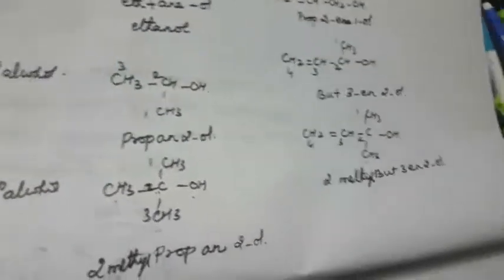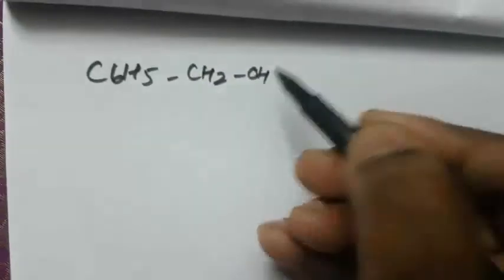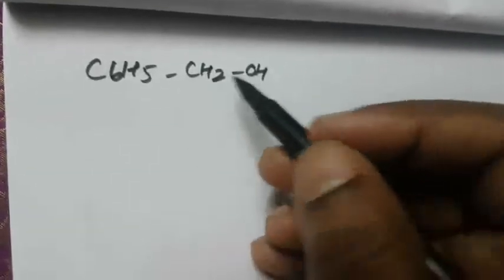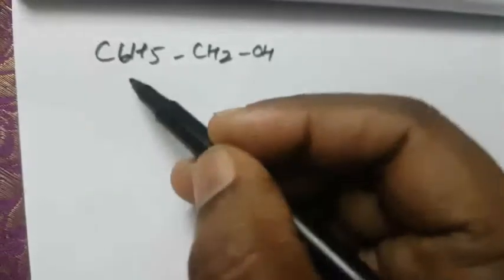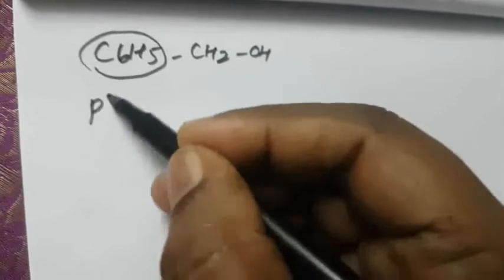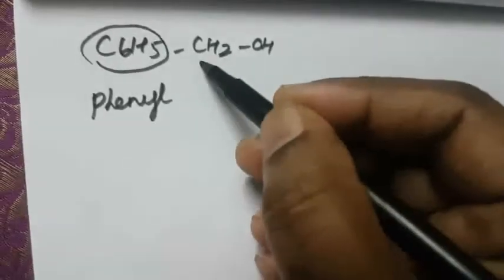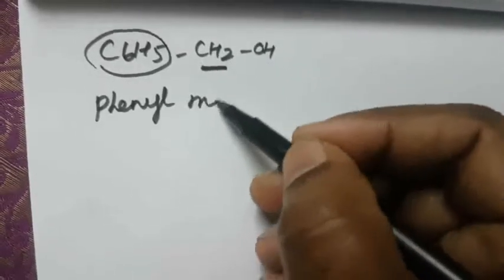Okay, so next one is the benzyl group. What is a benzyl group? That is the OH group attached to the benzyl group. So first one is C6H5CH2OH. Okay, this is the phenyl group. So how to write the name? This is the IUPAC name. This one is called phenyl. What does the one carbon mean? What is the root word? Methanol.